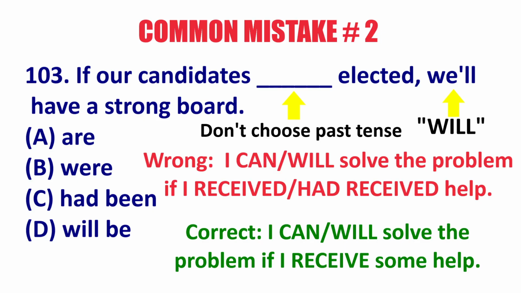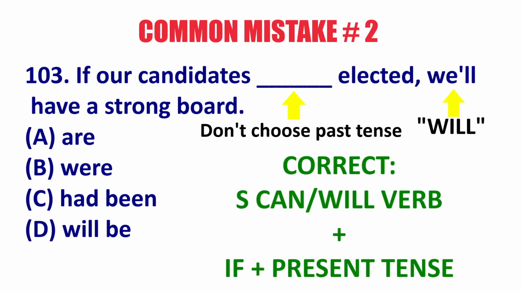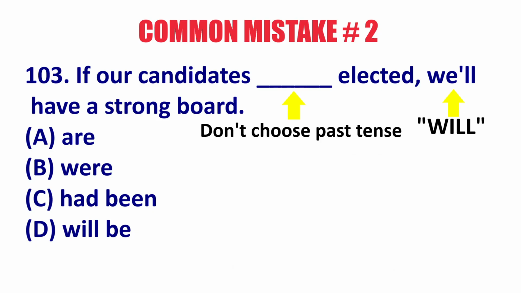Correct? I can, will solve the problem if I receive some help. So remember, X can, will verb, plus if present tense or present continuous. This is correct. So let's go to the TOEIC question.